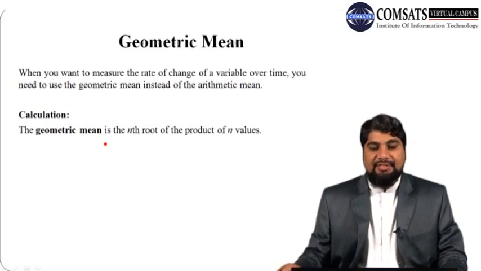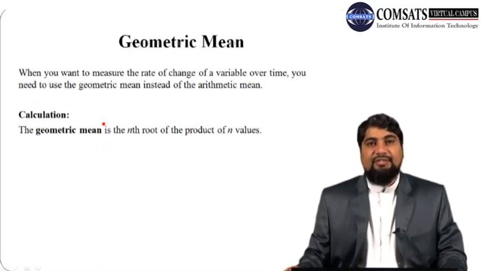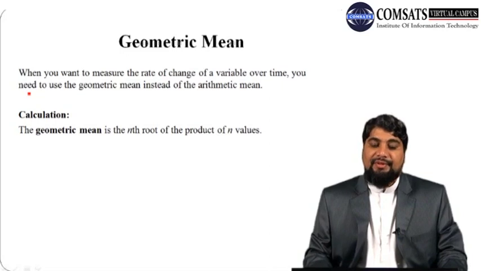So next we discuss another measure of central tendency, which is called the geometric mean. When you want to measure the rate of change of a variable over time, then you need to use geometric mean instead of simply using the arithmetic mean. So how to calculate geometric mean?